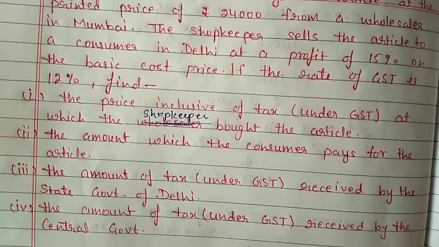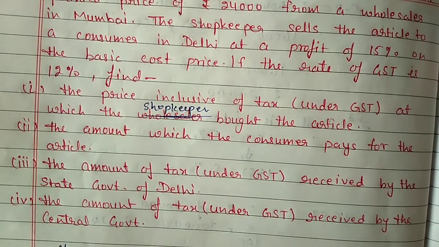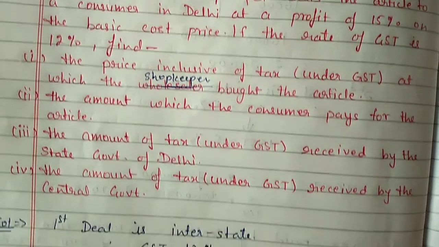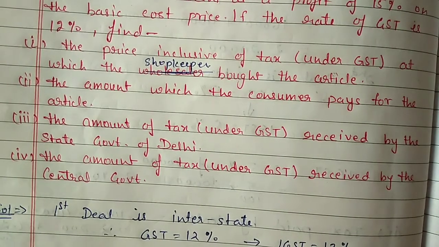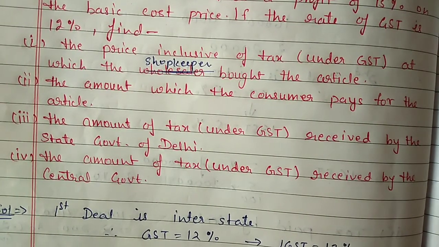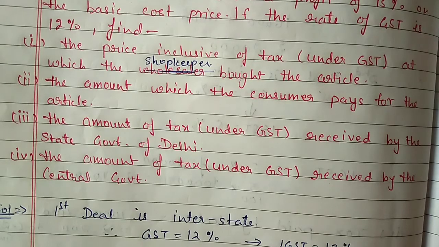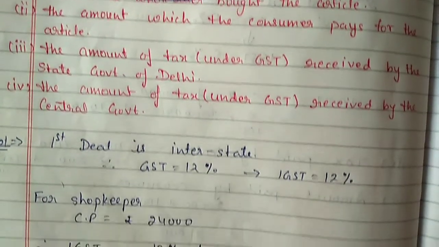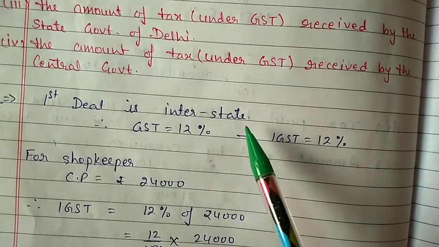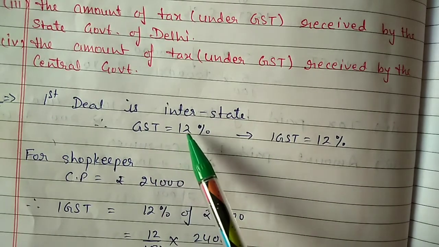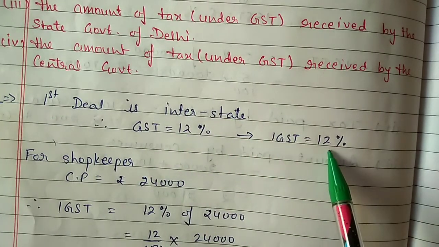Second part, the amount which the consumer pays for the article. Third part, the amount of tax received by the state government of Delhi. And fourth, the amount of tax received by the central government. So here this first deal is interstate. It means GST 12%, total will be IGST 12%.